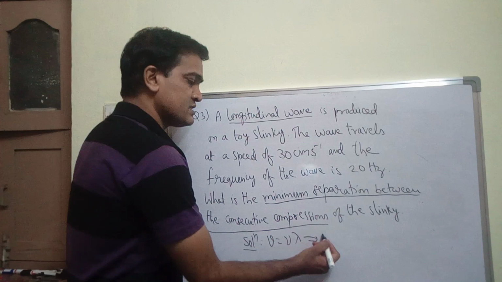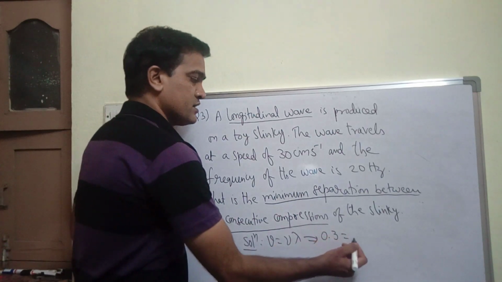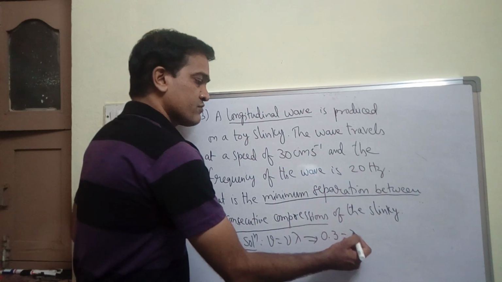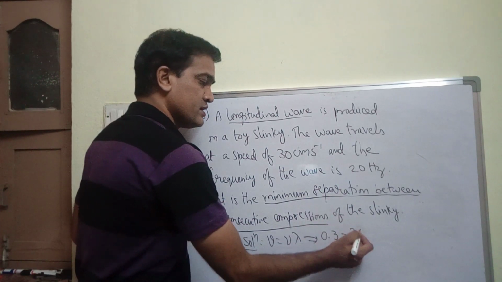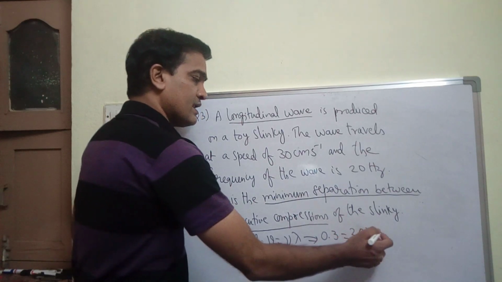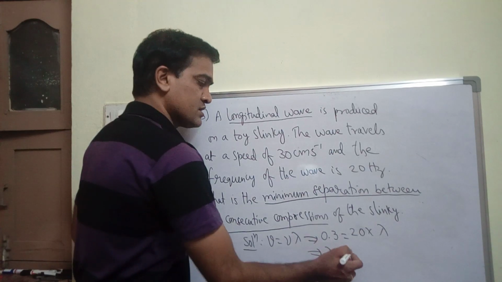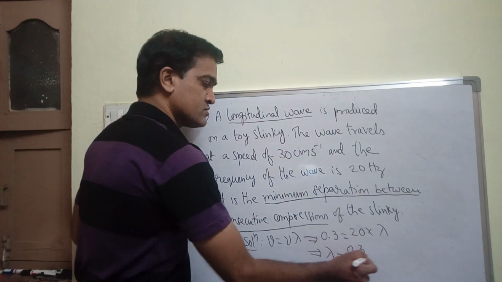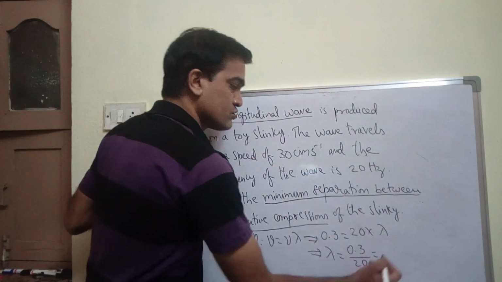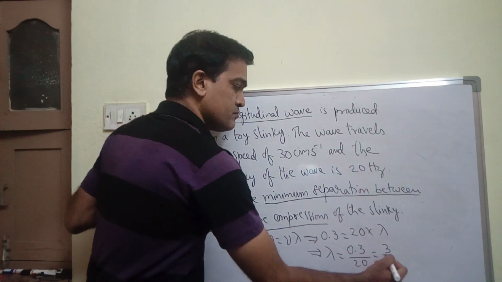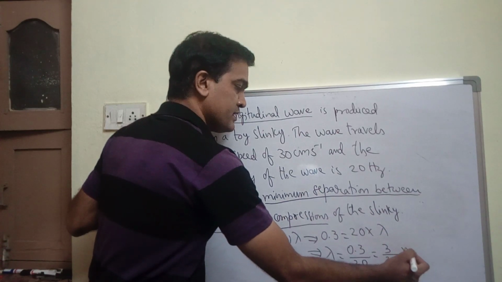So I can write 0.3 meter per second is equal to frequency, which we know is 20, into lambda. Now from this, lambda is equal to 0.3 by 20, which comes out to be 3 by 200 meter.